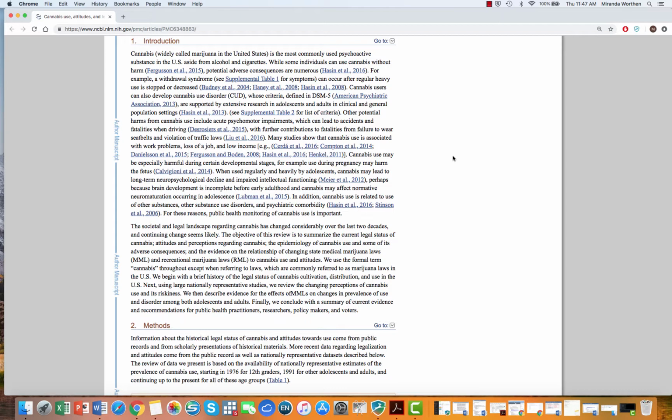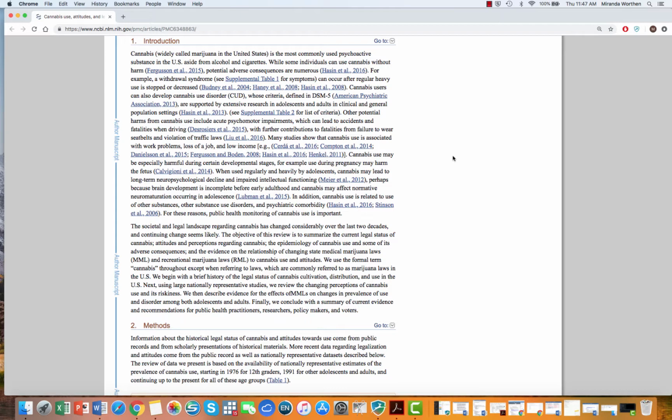Cannabis users can also develop cannabis use disorder, whose criteria, defined in DSM-5, are supported by extensive research in adolescent and adults in clinical and general population settings. And again, there's an article that they're citing where you can look back to that information there.